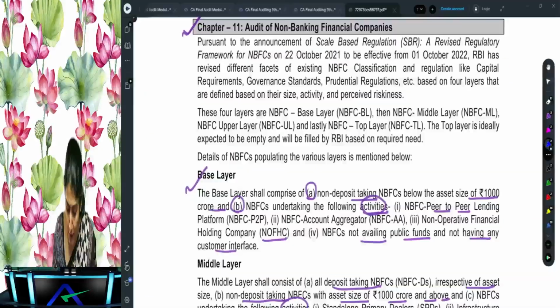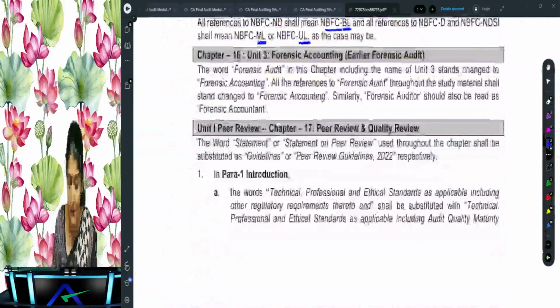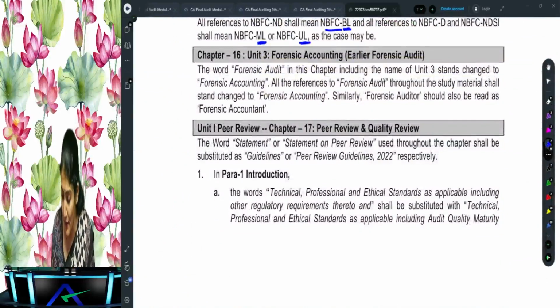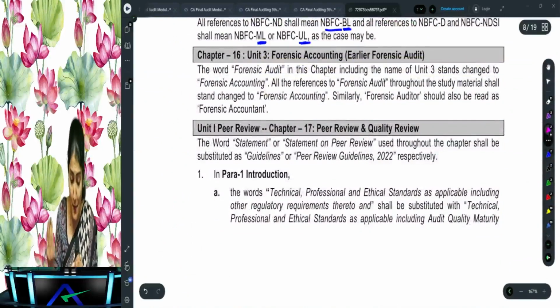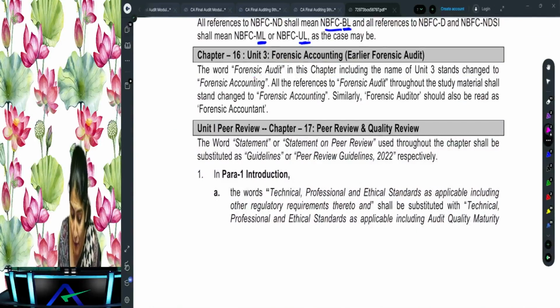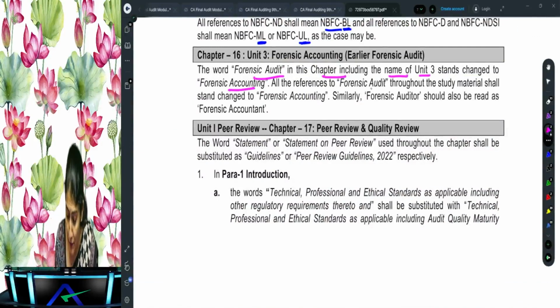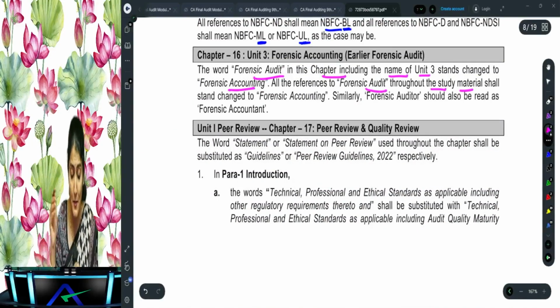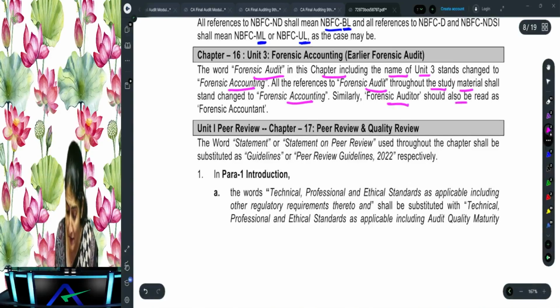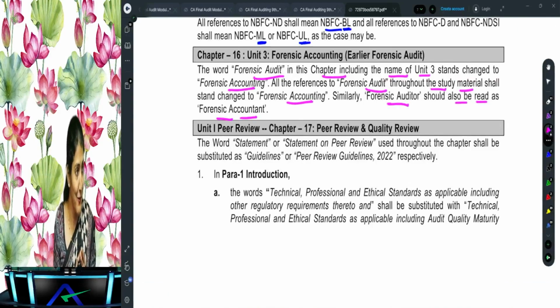Then forensic audit. I don't know, but they say that everywhere the word forensic audit is replaced with forensic accounting. So, ICAI is always right. Forensic audit in this chapter, including the name of the unit, stands changed to forensic accounting. All the references to forensic audit throughout the study materials stand changed to forensic accounting. Similarly, forensic auditor will now become the forensic accountant. Okay, so be it. You just have to acknowledge it.